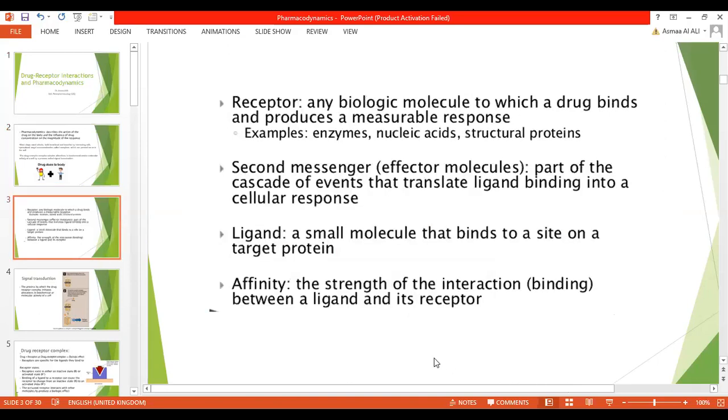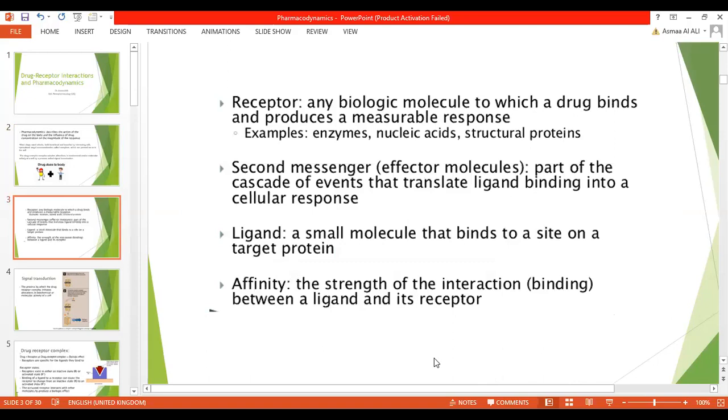So some definitions we have to know before we enter this subject. What is receptor? Receptor, any biological molecule to which a drug binds and produces a measurable response. This biological molecule could be enzyme, nucleic acid, structural protein.